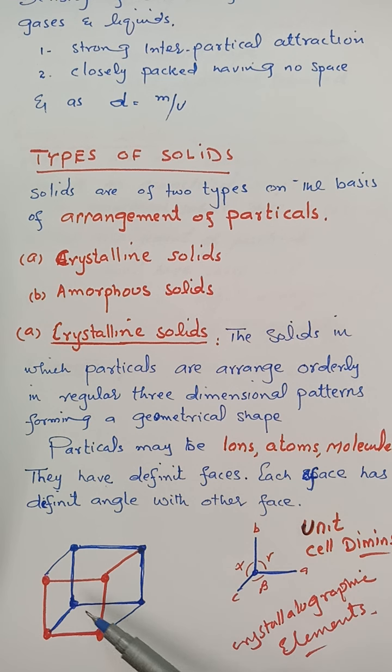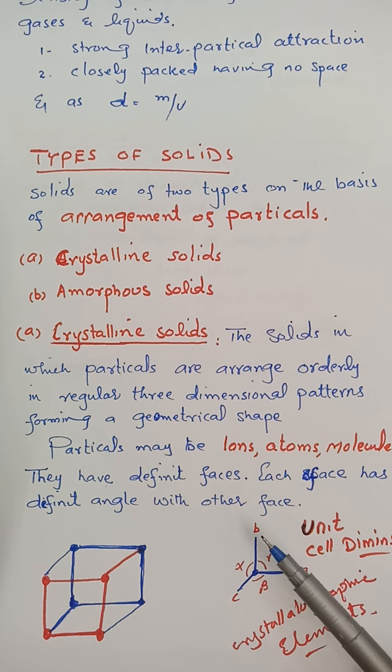For example, let's say I select this point. So these are the particles. The dots in the cube represent the particles. These particles are arranged in three dimensions, along x-axis, along y-axis, and along z-axis.